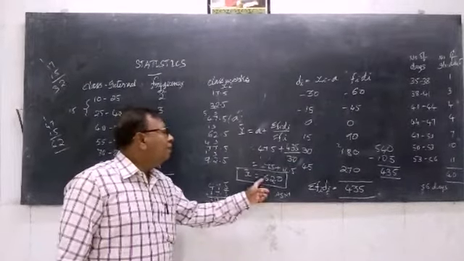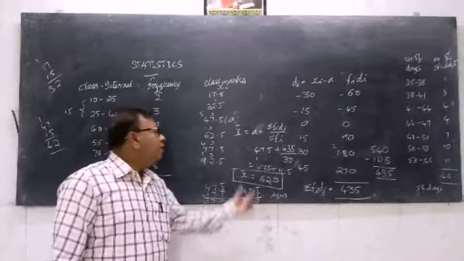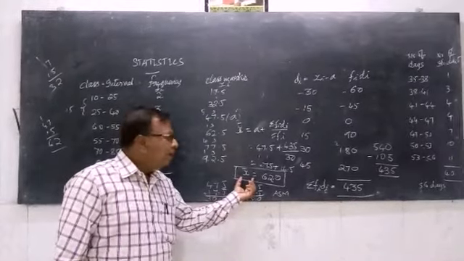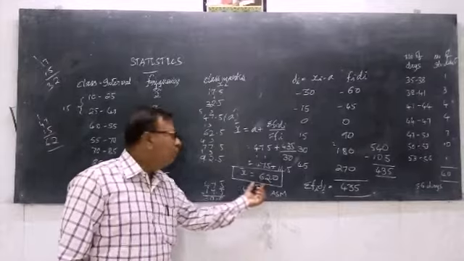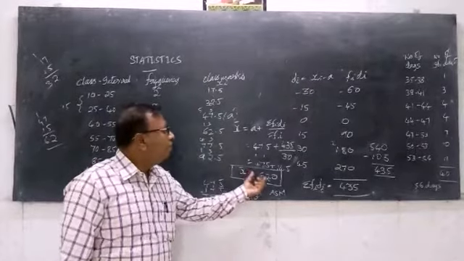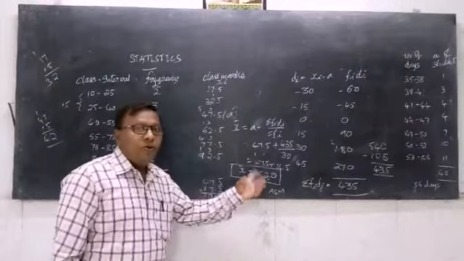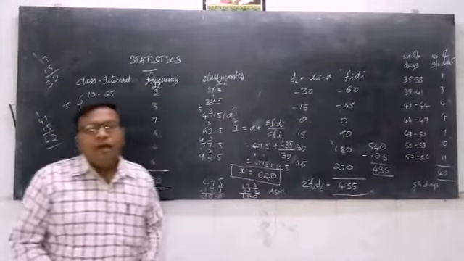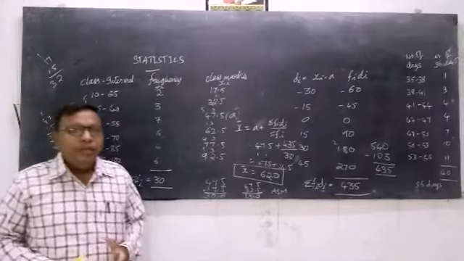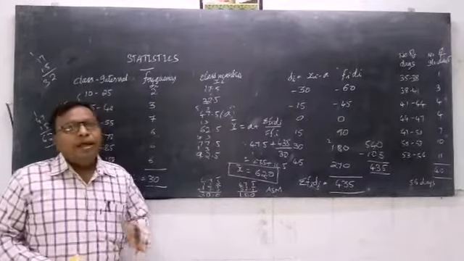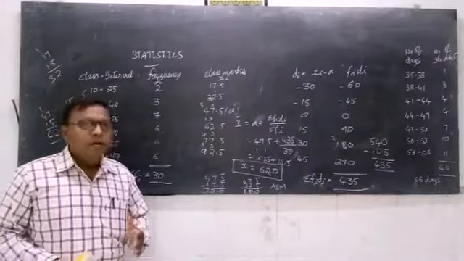You can compare the values which we have obtained. The mean we obtained in the direct method is also 62, and the mean which we obtained in the assumed mean method is also 62. I hope children you have understood how to find the mean in the direct method as well as in the assumed mean method.